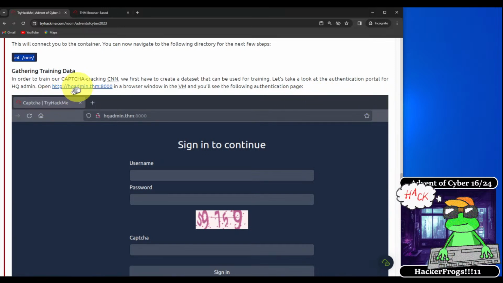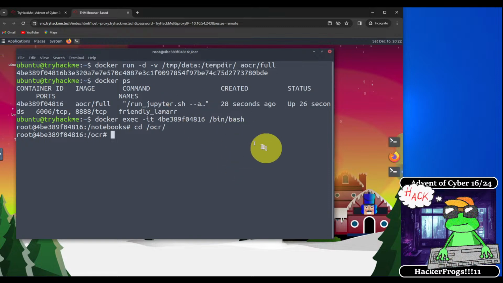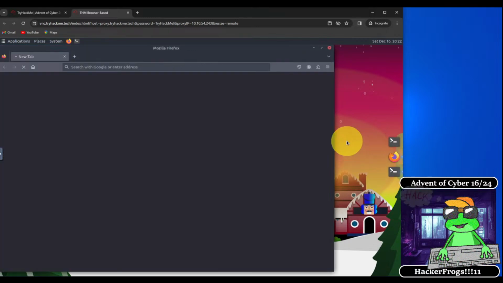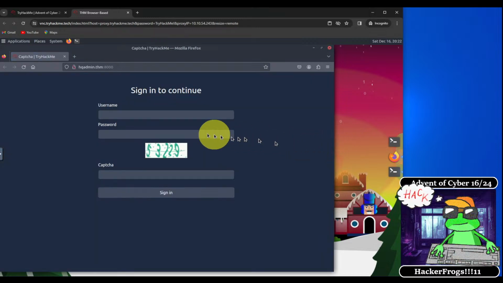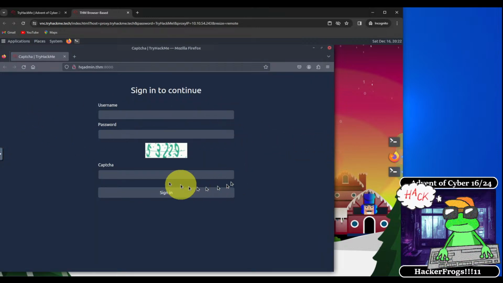Alright, so we're going to open this particular web page inside of the VM. So in our VM, we can just open up our Firefox web browser with this shortcut button right here. And it will conveniently take us to that exact web page, which is nice.